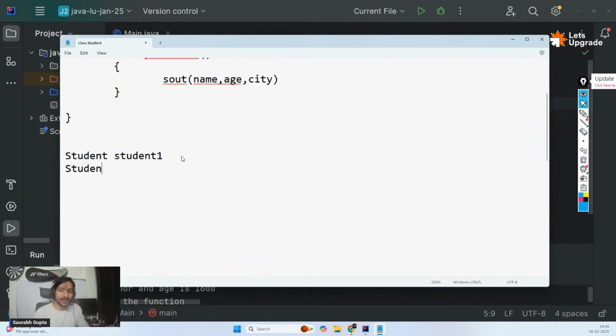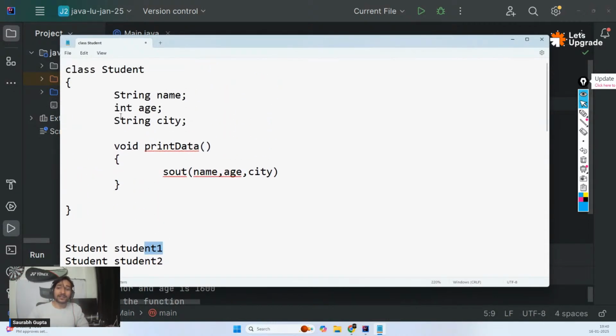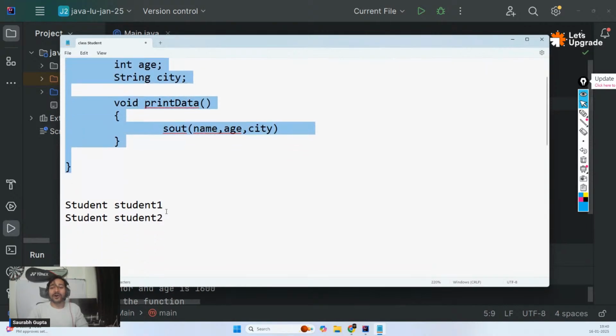I can also create student2. This also got everything, and its own. That means student1 will get its own name. Student2 will get its own name. Student1 will get its own age. Student2 will get its own age. They will all get their own version of properties and functions. It is not going to repeat. Technically, coding wise, you're writing it only once, and they're all getting all the things.